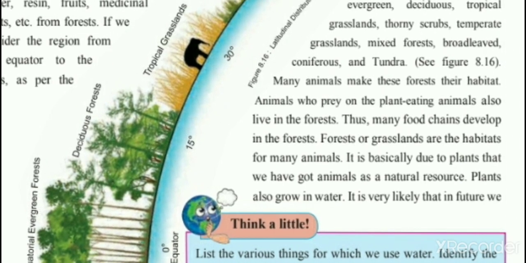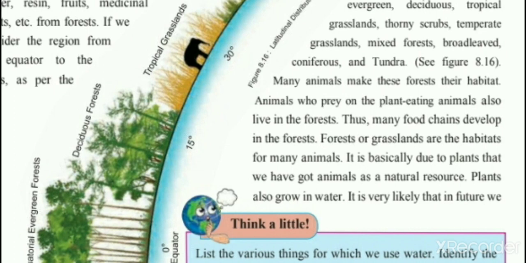Many animals make this forest their habitat. Means what? According to the temperature, there are different kinds of animals living there. For example, in the snow areas you can see penguins, right? As per the temperature, that is suitable for that animal, so that animal only is able to live there.